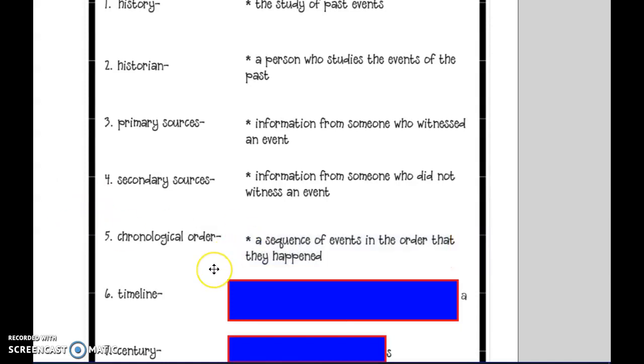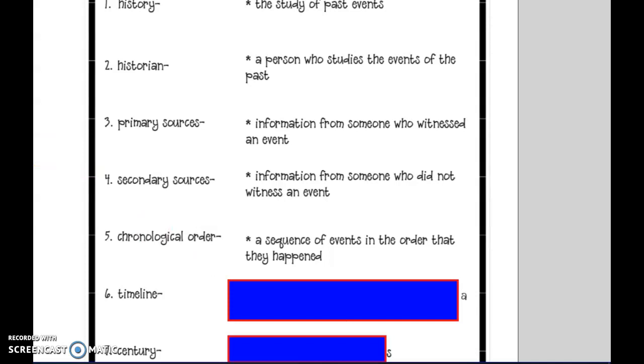Our next word is chronological order. That's the sequence of events in the order that they happen. So if Miss Rayfield's telling about my career in school, I wouldn't start out by saying I graduated from high school in 1997 and I started kindergarten in 1984. I would do those in the order of when it happened.